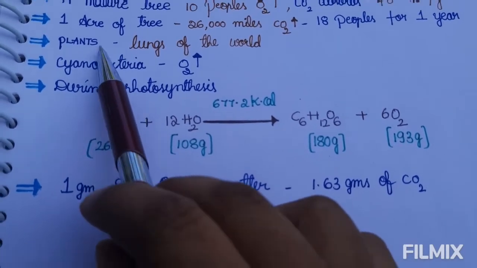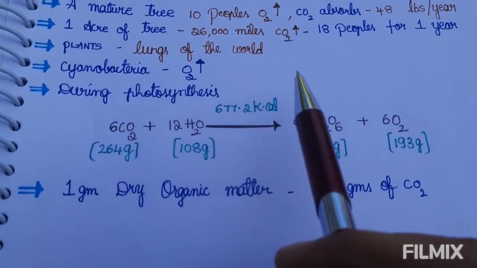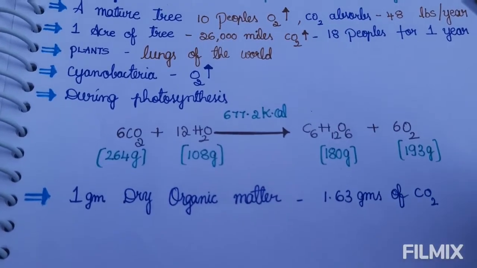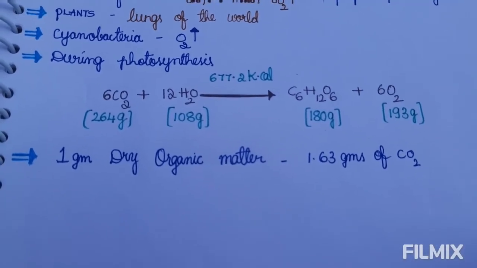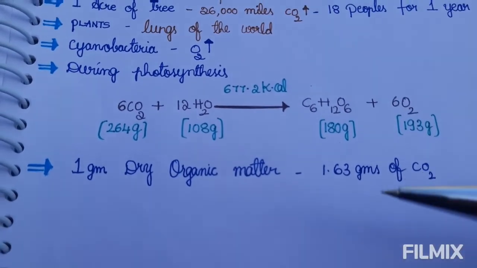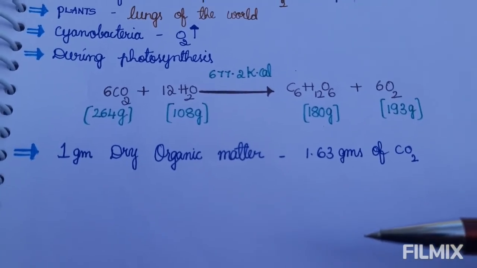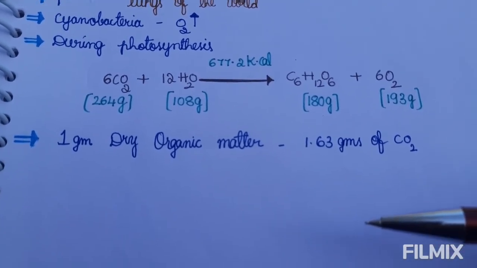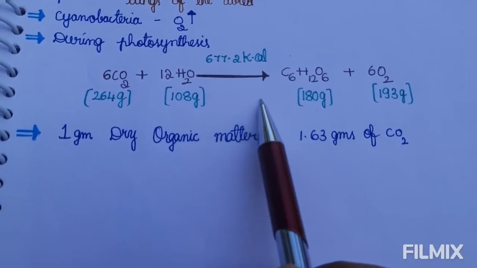And next, plants are the lungs of the world. Cyanobacteria, a small bacteria, also increase the oxygen content in our world. A small bacteria is doing that work. Why can't we, big human beings, increase the oxygen content on our land? So we should also take that responsibility, okay friends?